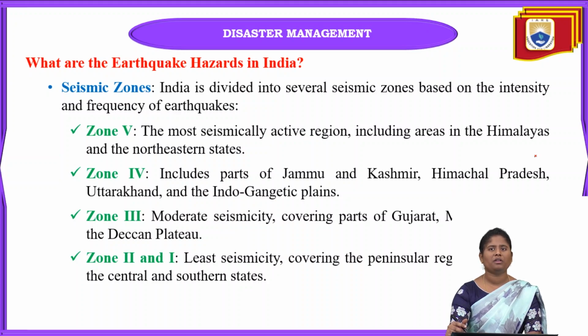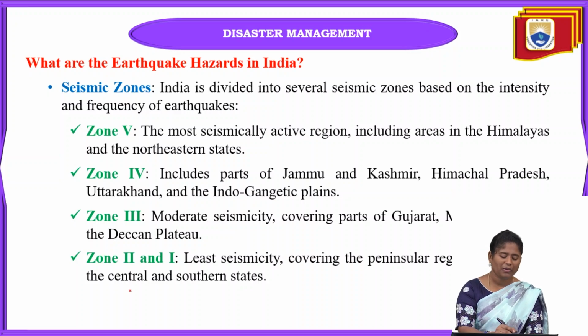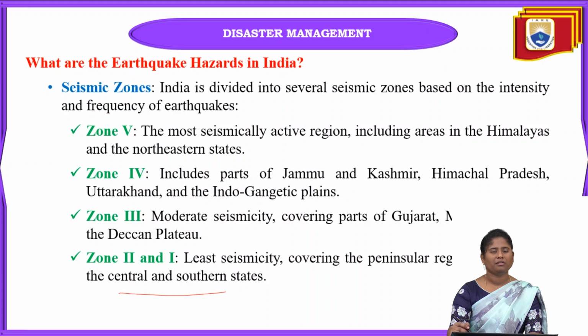And the zone 3 is the moderate seismicity zone that will cover Gujarat, Maharashtra and the Deccan Plateau. And next one is zone 1 and 2. In our India, zone 1 is not considerable, only zone 2 is considerable. But in some code books, they may give zone 1 and zone 2 combined also. Why? Because it only covers the peninsular region and some part of the central and southern states also.